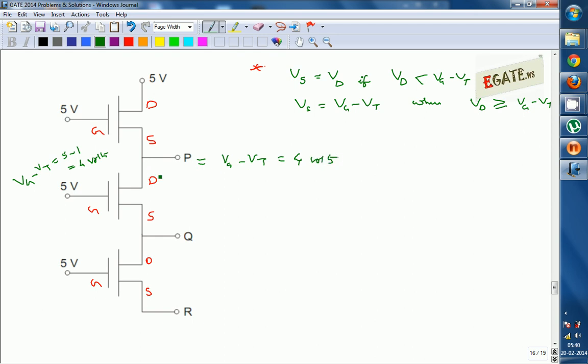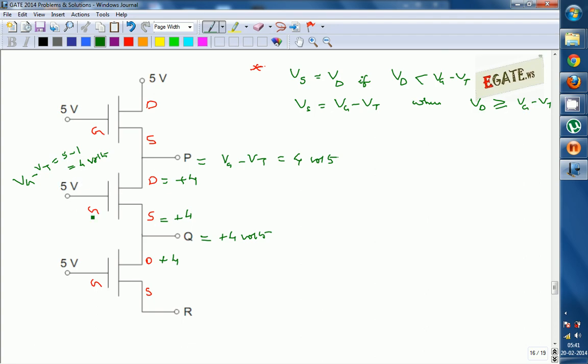And now the drain voltage is at plus 4 volts and the gate voltage is at plus 5 volts. So the source can reach a maximum of this much voltage. So the voltage at Q is going to be plus 4 volts. Next, the source voltage of that transistor is the drain voltage of this one, which is at plus 4 volts, and the gate is at plus 5 volts.